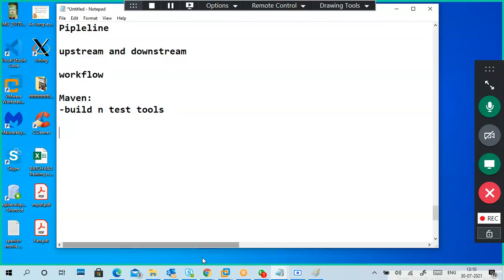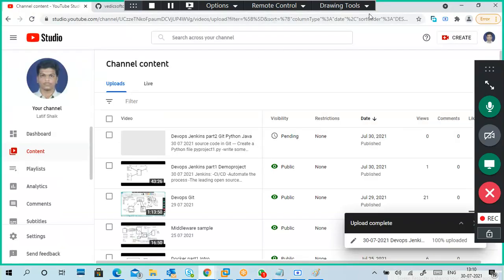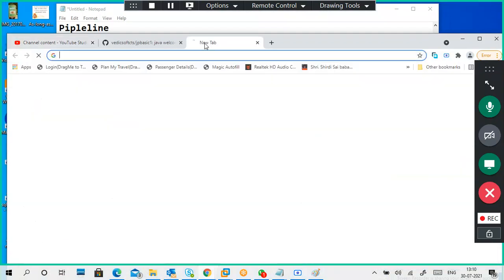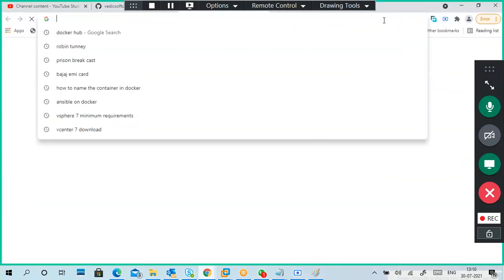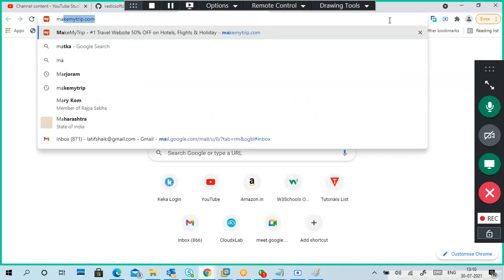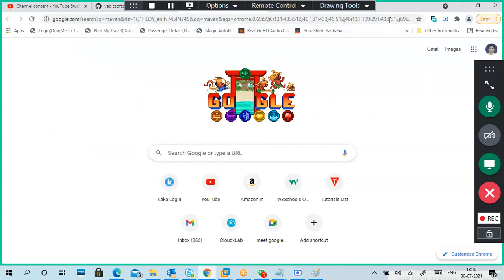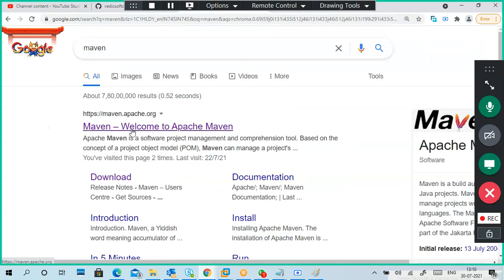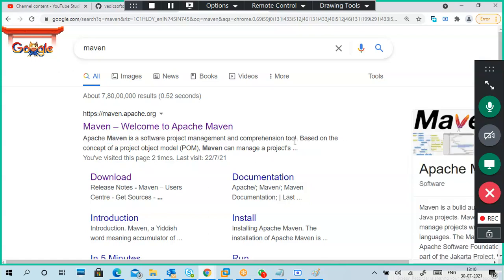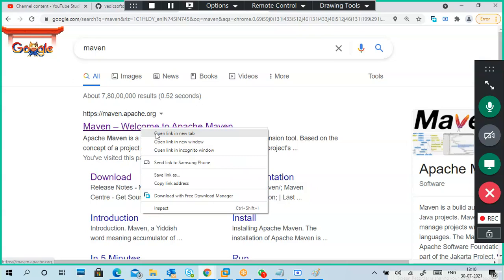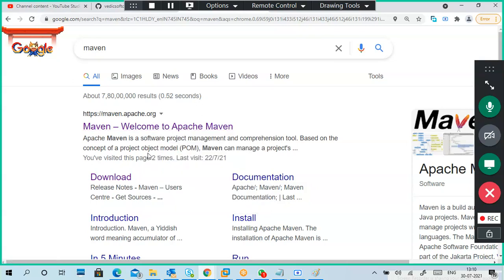It belongs to Apache. It is a software project management and comprehension tool based on the concept of a POM file, project object model.